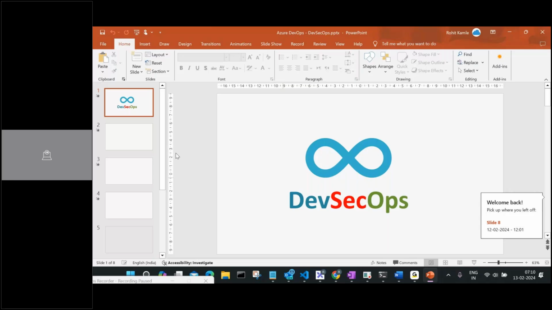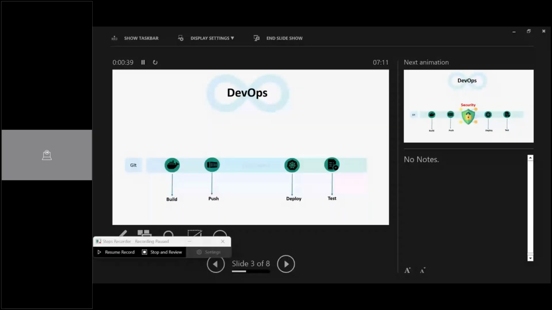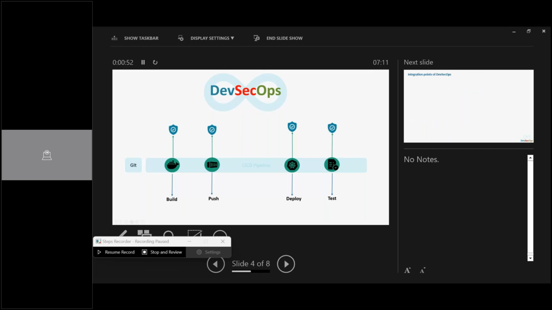So when we talk about DevSecOps, what is actually DevSecOps? When I talk about DevOps, this is generally a pipeline with build, push, deploy, and test. Generally, these are the four stages we go with. Now when you talk about security, that's where security comes into the picture between these stages. So how can we change DevOps into DevSecOps? Every layer you change will become part of your security scanning, and that's important.